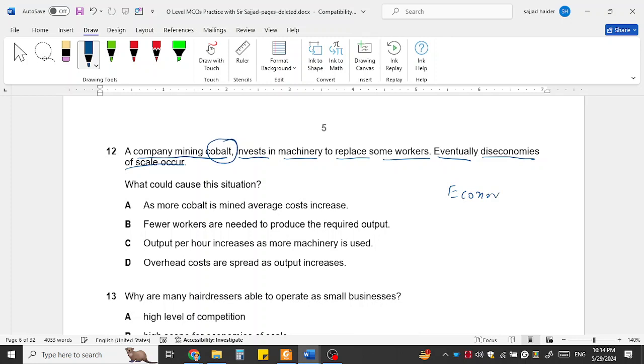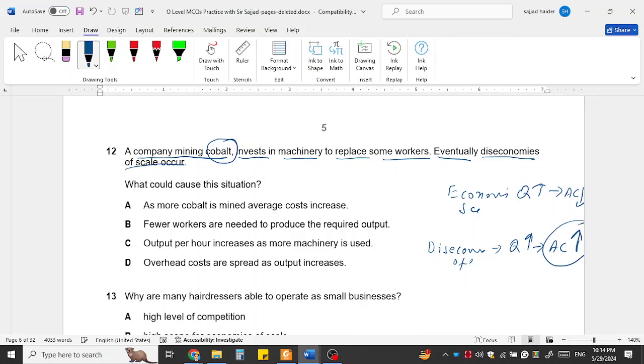Economies of scale means when we increase the size, we produce more output, and as a result, average cost is reduced. This is called economies of scale. And diseconomies of scale means when output increases and average cost starts increasing again.